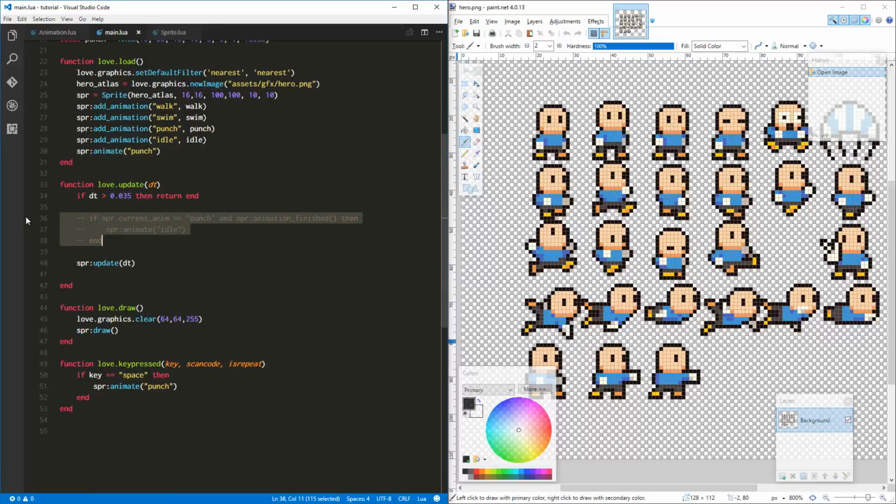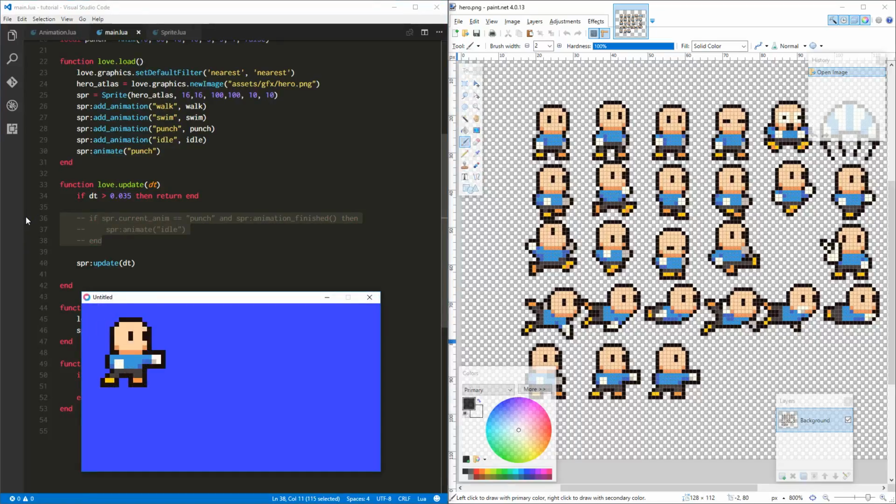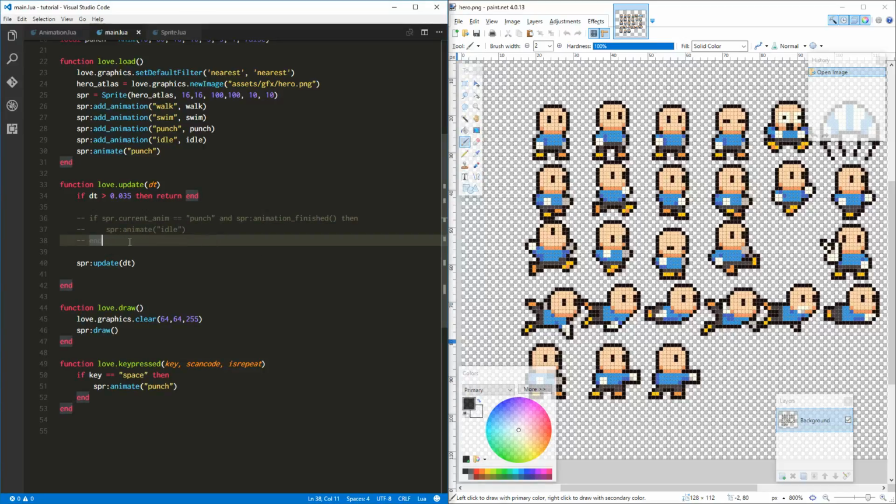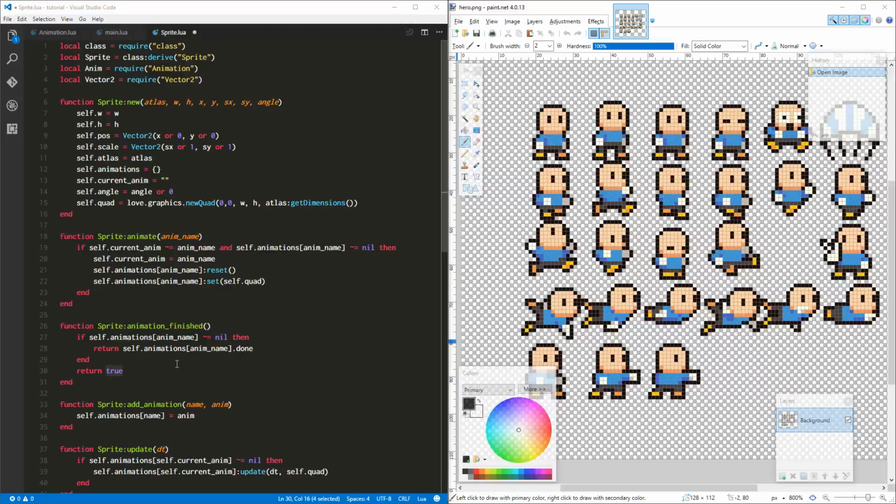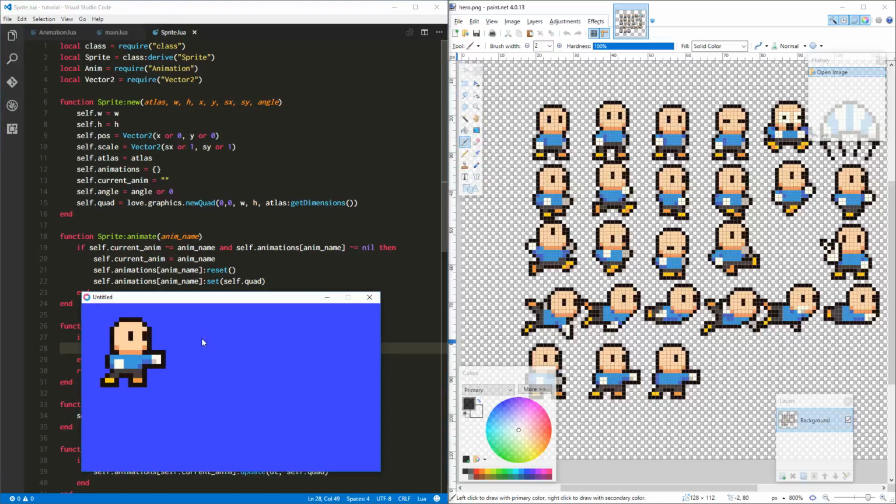And let's comment that out. See, now he's starting correctly. That's good. Very good. But ah, of course. Another code duplication error. See, animation name. We don't have an animation name here, so that's nil. We need self.current animation. That, my friends, should do it for us. And he should return to idle.